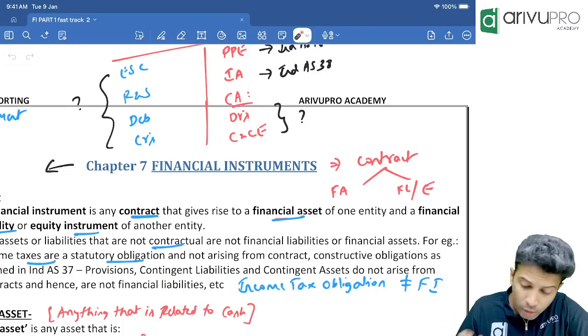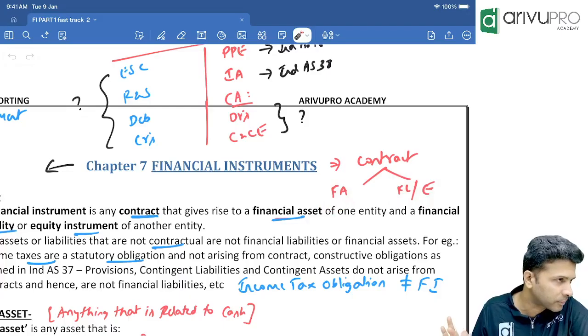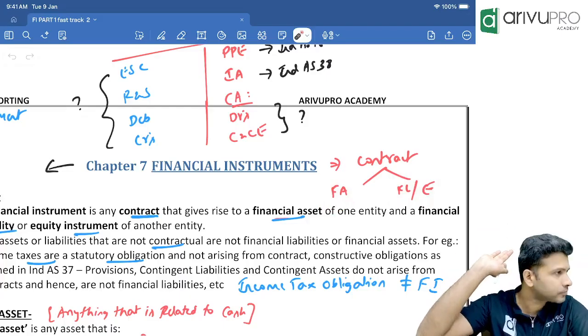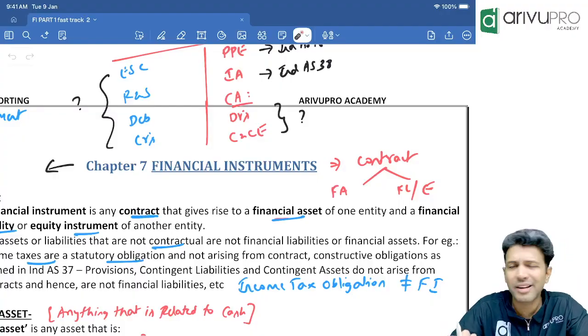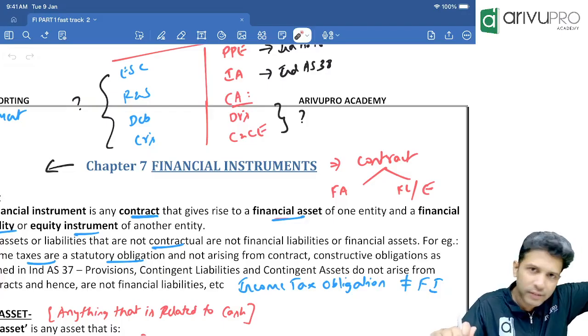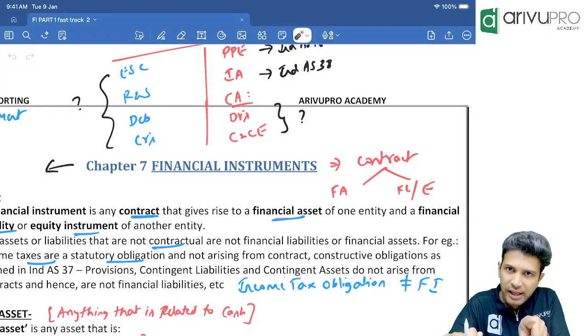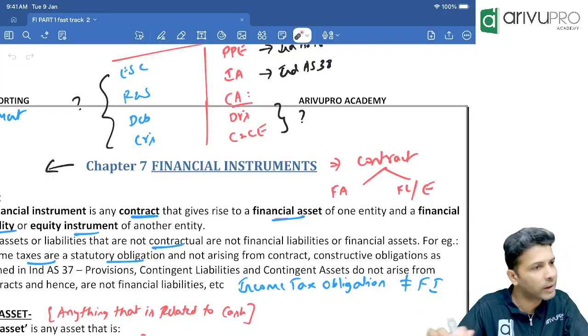Fine, sir. Now, what is a financial asset? What is a financial liability? What is equity? That is what we're going to learn next. One by one we will go. Okay. Now, did we get it? Once again, financial instrument is simply a contract that gives rise to a financial asset to one entity, and it will create either a financial liability or equity to another entity.